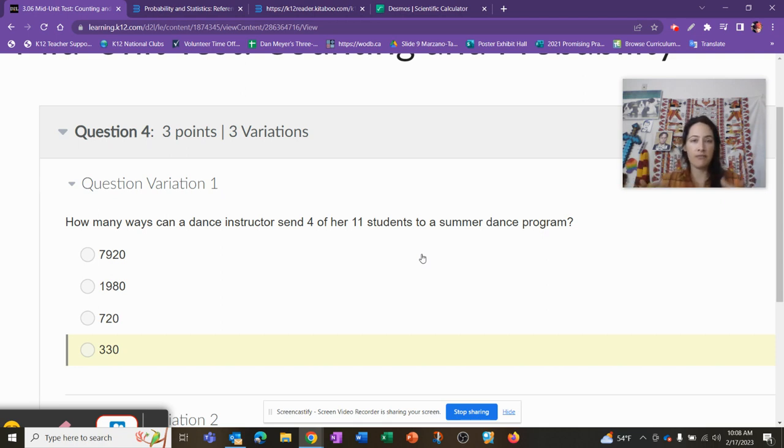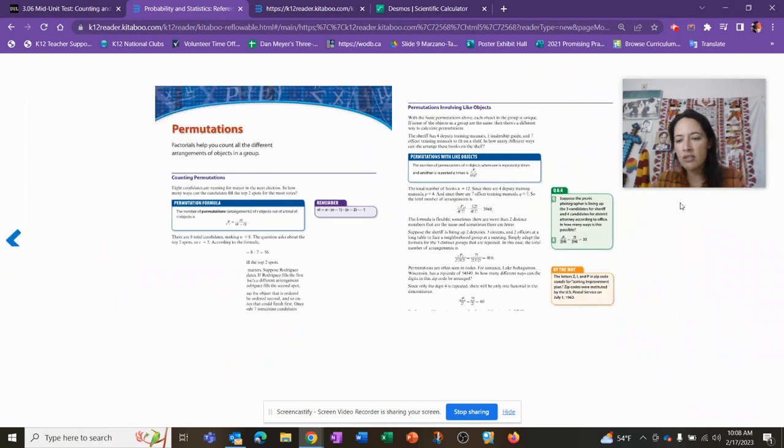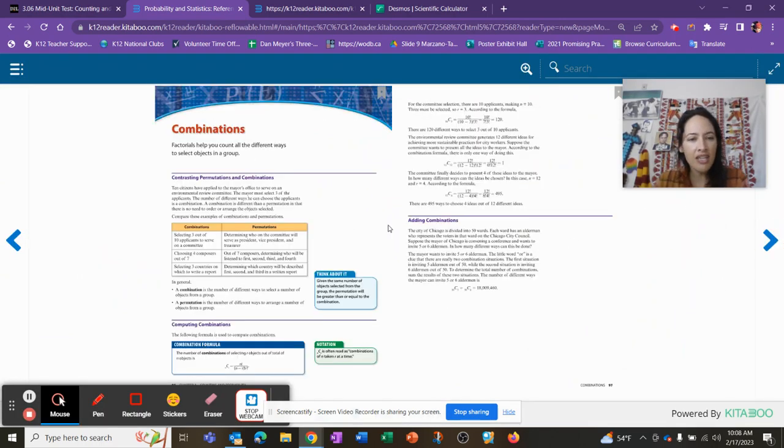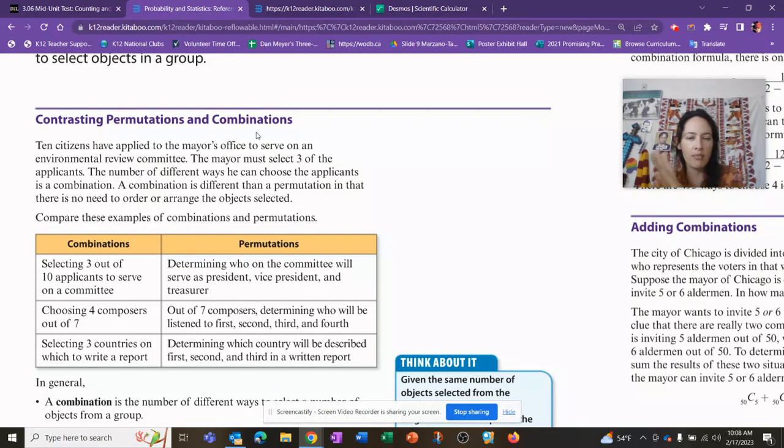So it doesn't matter if Jaina and Eloise and Bonnie Ann and Sarah Lee all go together. I don't know, I went country, but they're all going to go. That group is going to go, but there's no order. I don't know if that makes sense, but if it doesn't, you come back here, you zoom out, you work through your online lesson, you download that student guide, you think about these definitions, contrasting permutations and combinations.